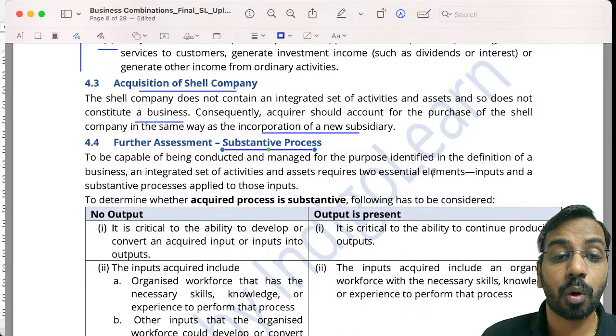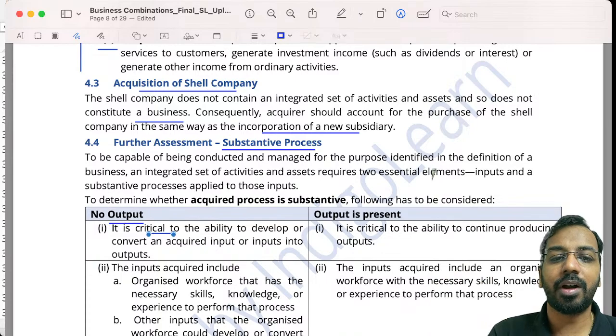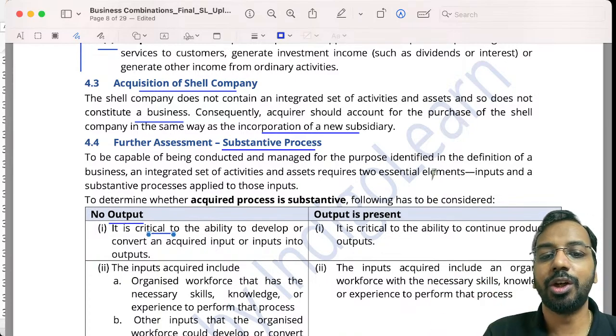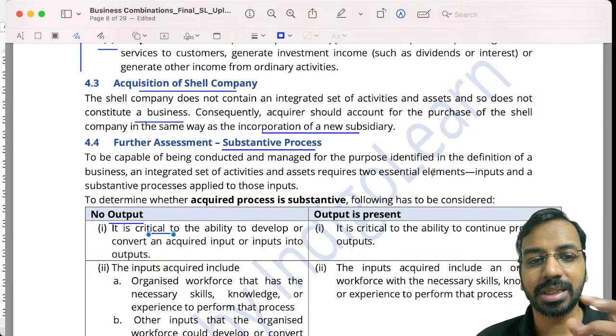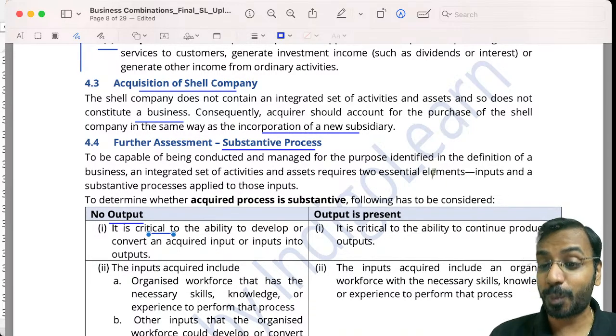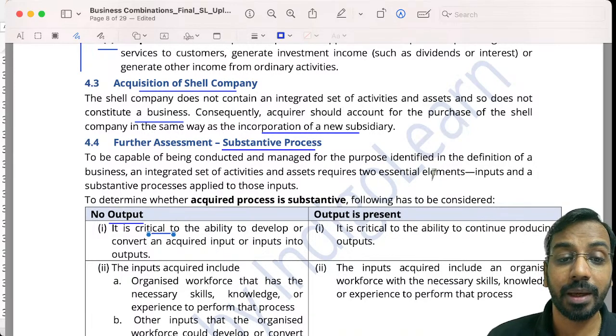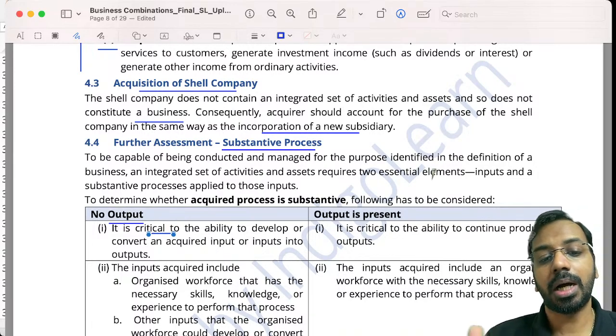So if there is no output, especially in the cases where there is no output, is it critical to develop or convert input into output? Meaning to say, the process that we are acquiring, is it critical, without which we cannot get the outputs? So that is one question. So it has to be critical. Now the input could be your organized workforce or any other input.